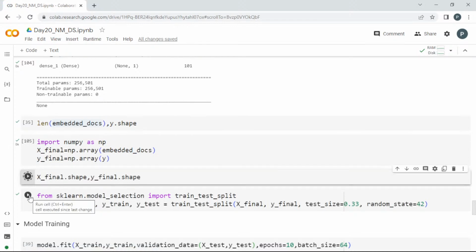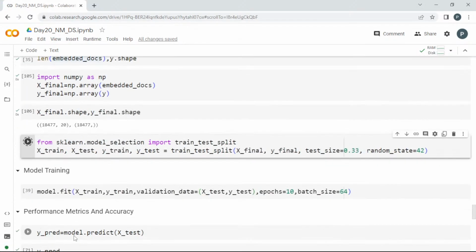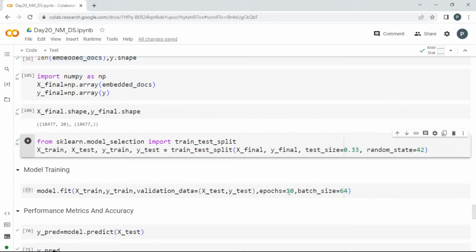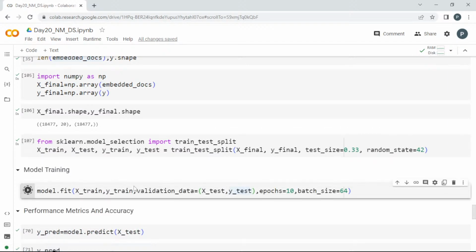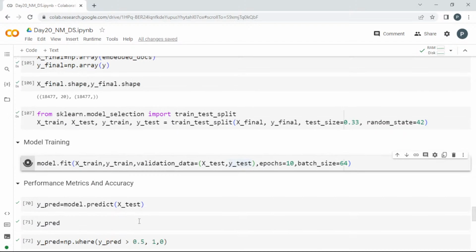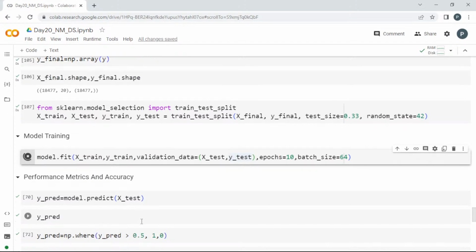So you can go and check the shape of it, and I'll go for xtrain, xtest, ytrain, ytest. This is the shape of it. And finally, model fitting. It is going to run 10 epochs. I have set it to 10. Okay, so I'll pass it and we'll wait for it to complete.